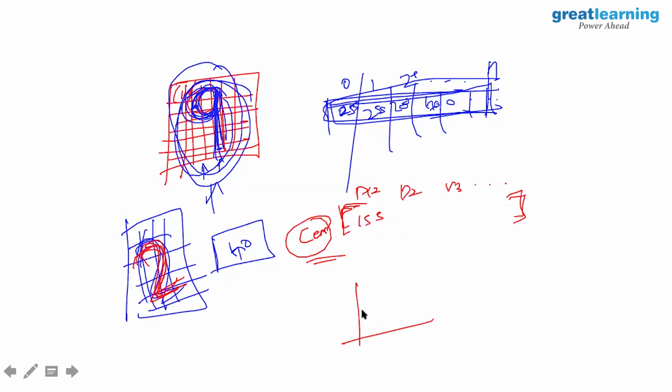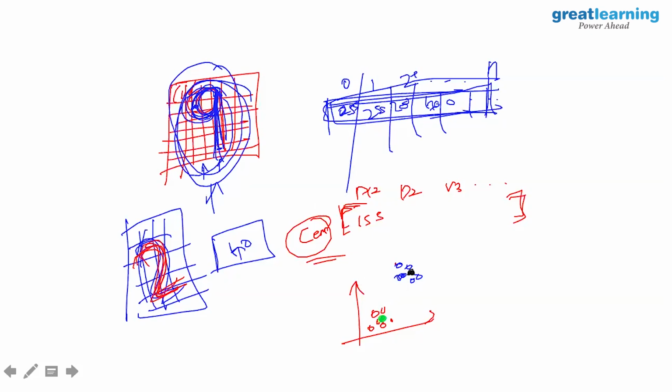If I talk about 2 dimensions, I have these points and another set of points here. A centroid will be here, another centroid will be here. Now, what does a centroid essentially comprise of?